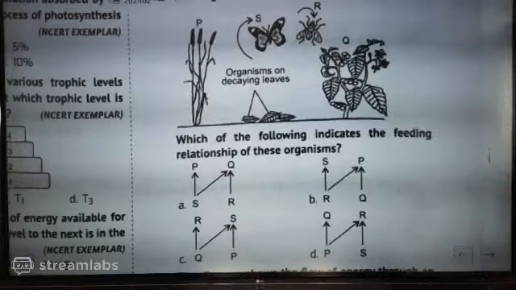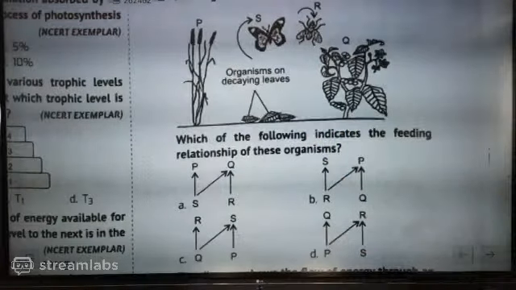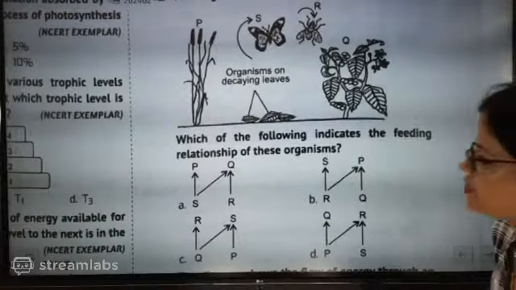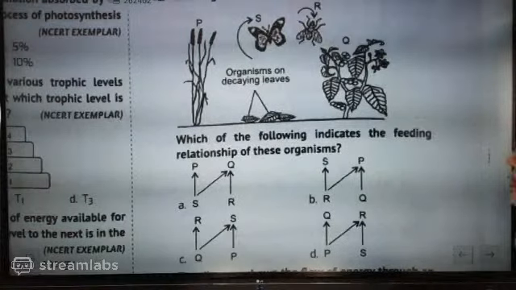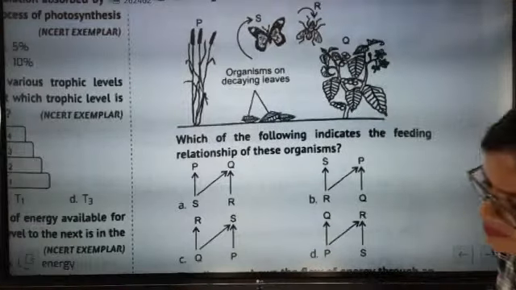Organisms on decaying leaves. Some organisms will be present on decaying leaves. So these organisms are feeding on decaying leaf. Just think about this relation. Connectivity, P is plant. Which one is exactly going to be connected?